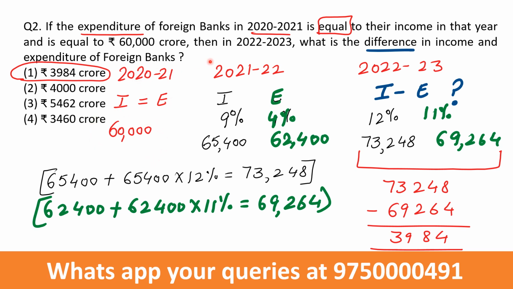Then in 2022-2023, what is the difference in income and expenditure of foreign banks? This is the question. What is asked in the question? The difference between income and expenditure in this year with respect to foreign banks. Clear? This question is very easy.